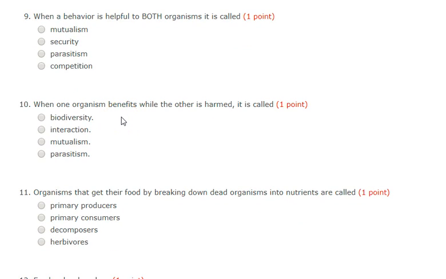Number 9. When a behavior is helpful to both organisms, it's called what? Is it mutualism, security, parasitism, or competition?